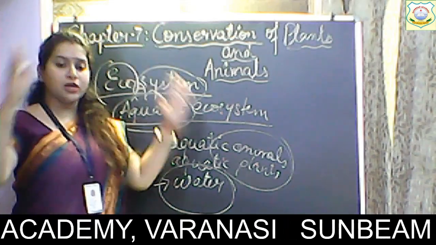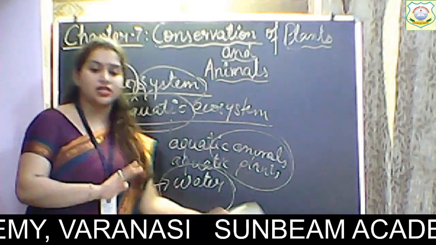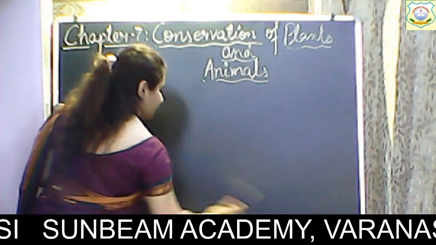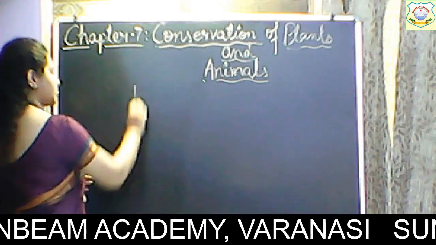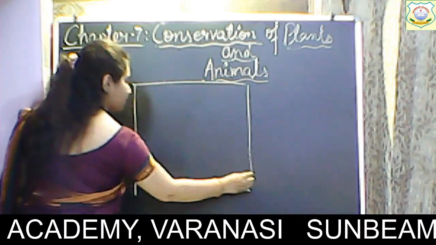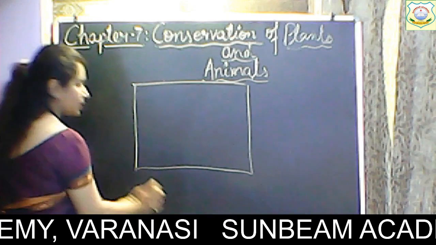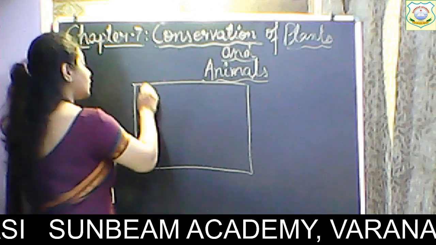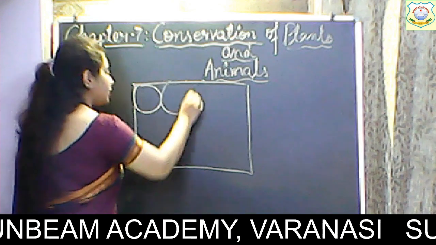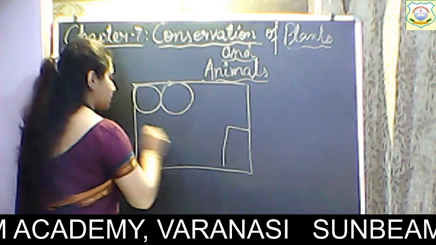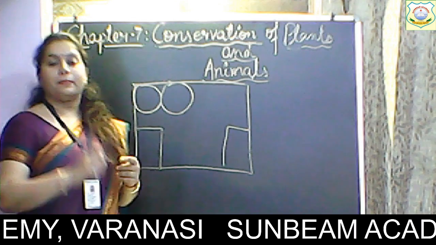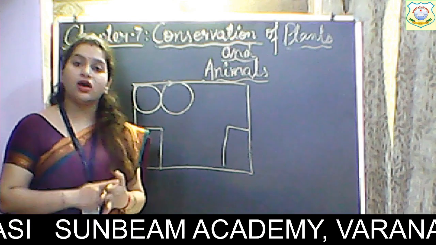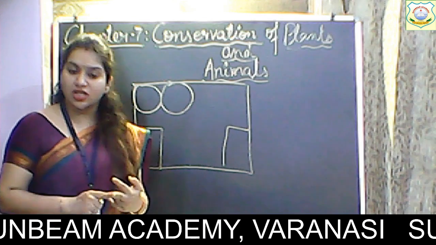Environment एक बहुत बड़ा term है. Environment includes everything, whereas ecosystem is like, consider this complete box is environment. In this environment we have different ecosystems, like the terrestrial ecosystem, aquatic ecosystem, pond ecosystem, desert ecosystem.